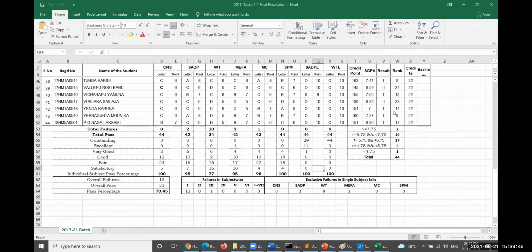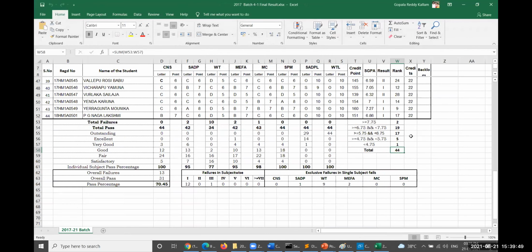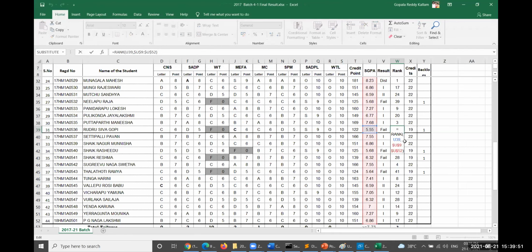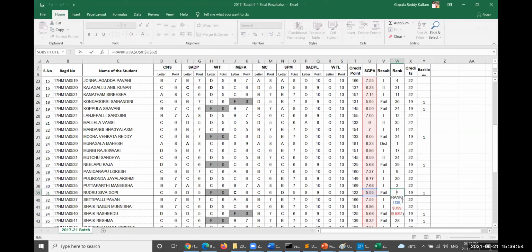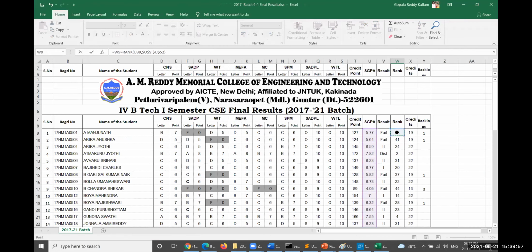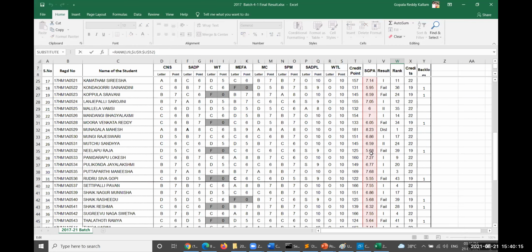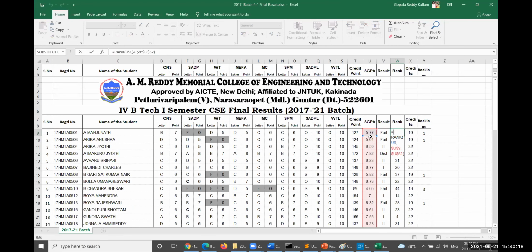Observe here how to find the rank. The rank of the command is the rank of U39: what is his rank in this whole list. Rank of U9, this boy Manjunath, with the SGPA he got, what rank is he in among all the elements. He may be compared with all other people to identify his rank. So he got 38th rank, something like that, as per the SGPA he got.